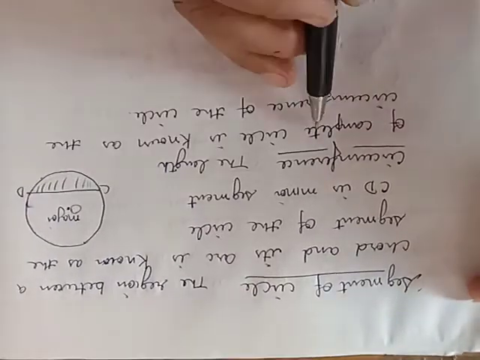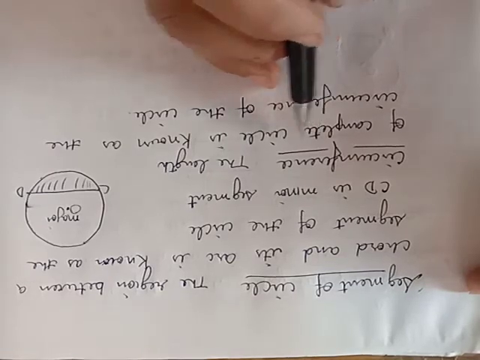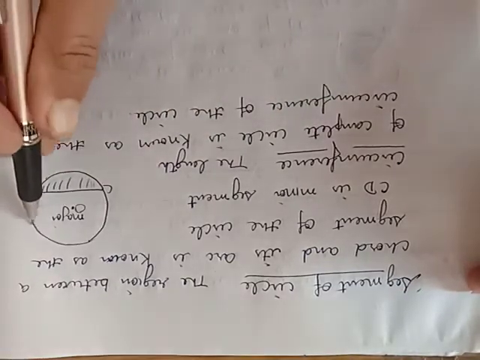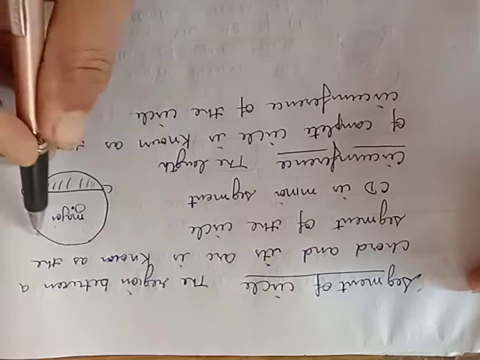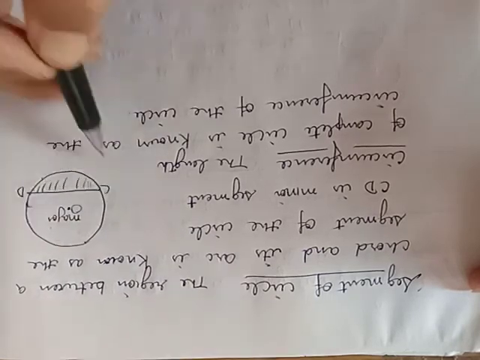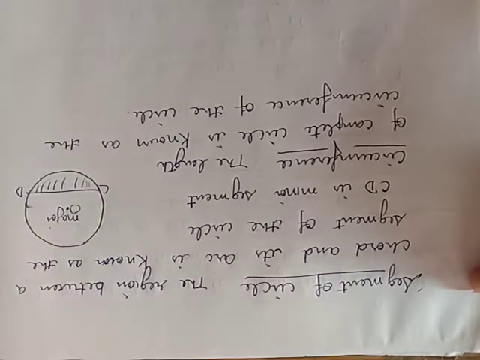And the last one is circumference, that we already know, the length of the complete circle. This boundary of the circle, the length of the complete circle, is known as the circumference of the circle. So these are the basics regarding circle.